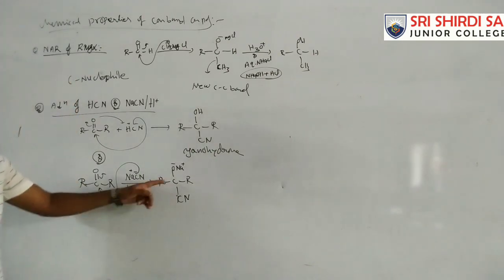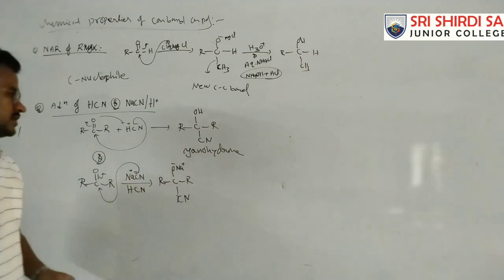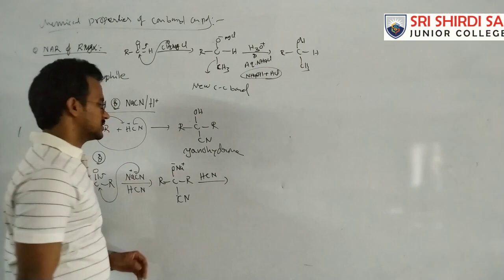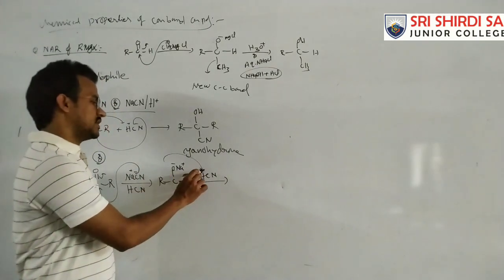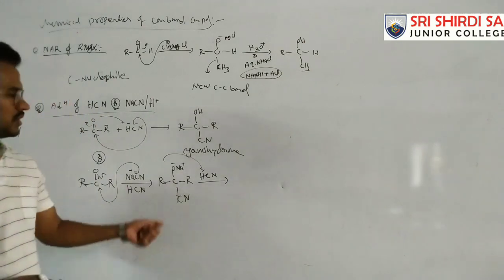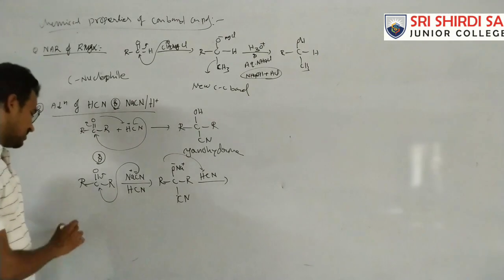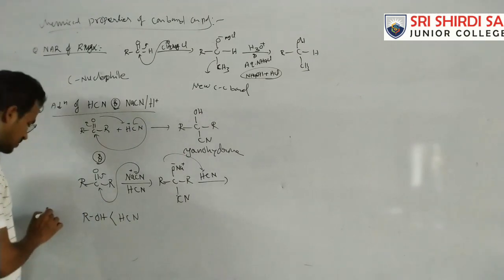Again, in this reaction there is a new C-C bond formation. This carbon-carbon bond is newly formed. Now this is protonated by HCl. This O- accepts the proton from the HCl. HCl is the weaker acid, of course, that can donate the proton to the alkoxide. Actually, in this case, between ROH and HCN, HCN is more acidic.